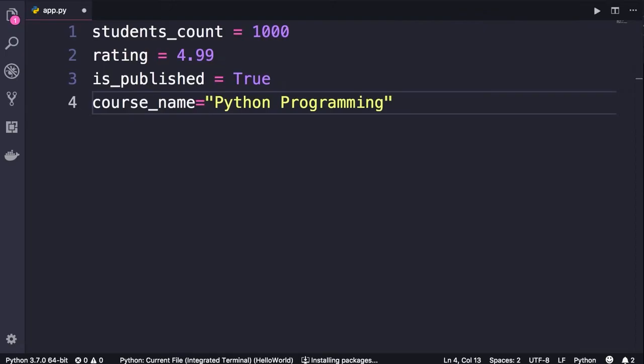Now, the good thing is if you forget these rules, when you save the changes, auto PEP 8 kicks in and it automatically reformats your code. But that aside, you should always give yourself the habit of writing clean code without relying too much on the tooling. So these are all the best practices about naming your variables. Next, we're going to look at strings in more detail.